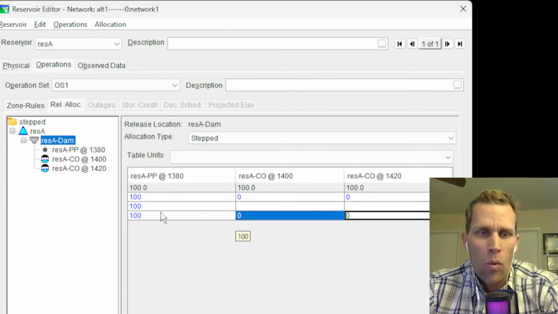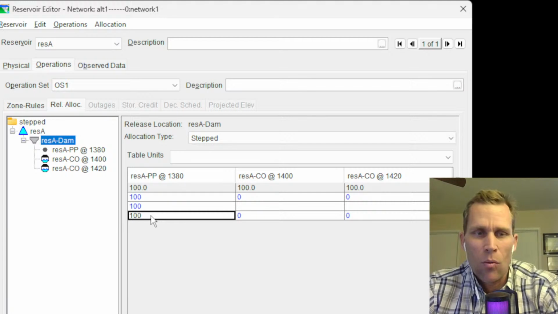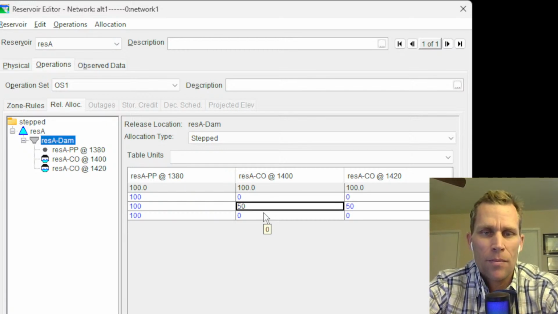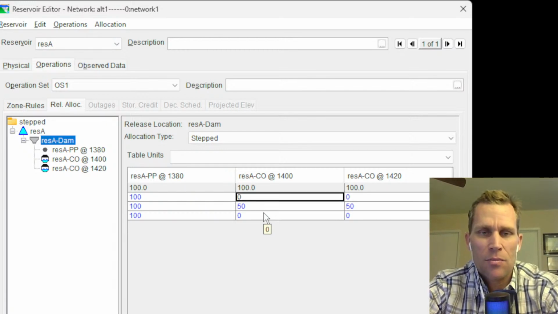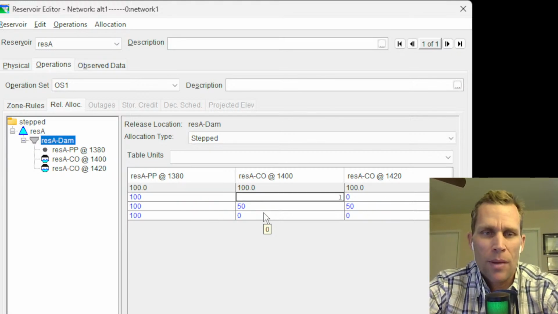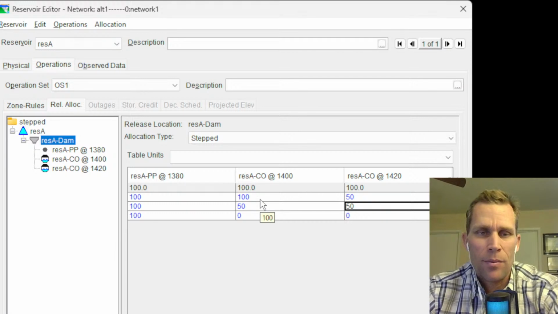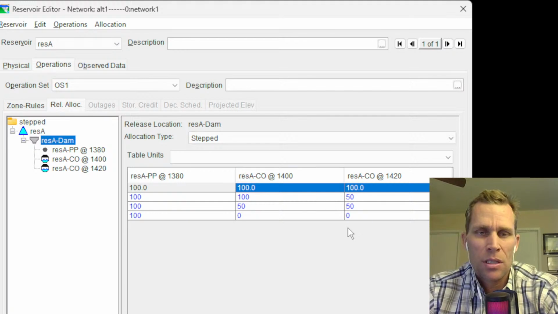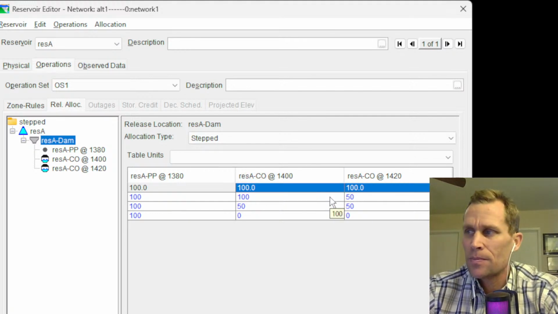And then once the power plant has hit 100% capacity, then maybe what we could do is just share it 50-50. So I'm typing in 50-50 here on this row. And then the next row, maybe once they're both at 50% capacity, we could type in 100 and then leave 1420 at 50%. So we'll see what this looks like. Hopefully I'll demonstrate it. I'm going to say this is row A, B, C, and D. So once we look at the results, keep that in mind when we're looking at this table.